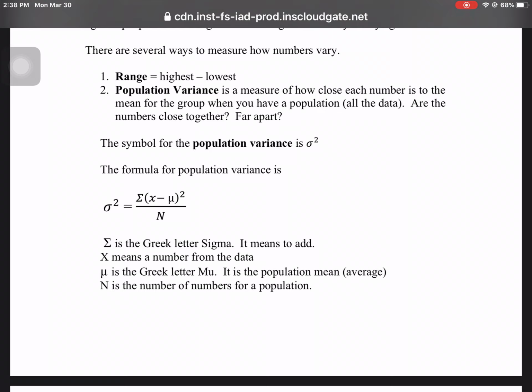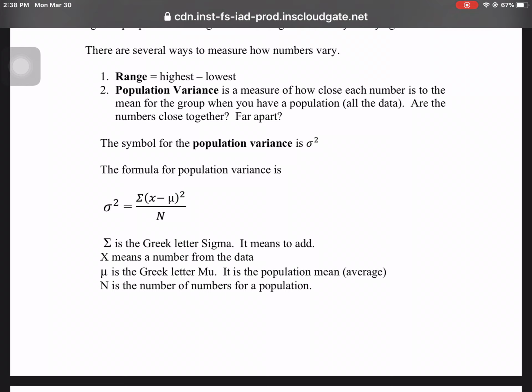The second one would be the population variance. It's a measure of how close each number is to the mean for a group. Remember that population means all the data. So population variance measures how close each number is to the mean for the group, finding the difference between a certain number and the average. Population means you have all the data. We're still talking about how close the numbers are together.